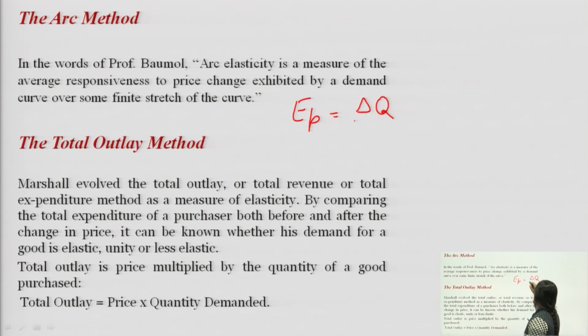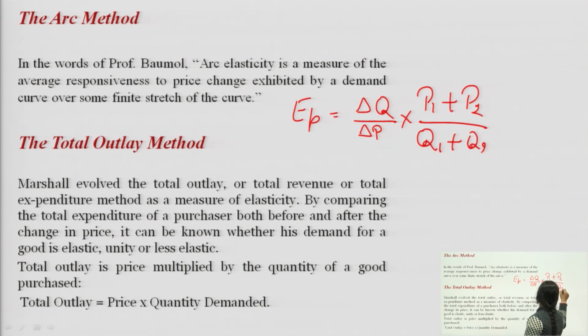delta Q upon delta P into P1 plus P2 divided by Q1 plus Q2. It means we will take the average of both the points, the new price and the old price, as well as the new quantity and the old quantity. By taking the average, we will calculate the elasticity of demand.